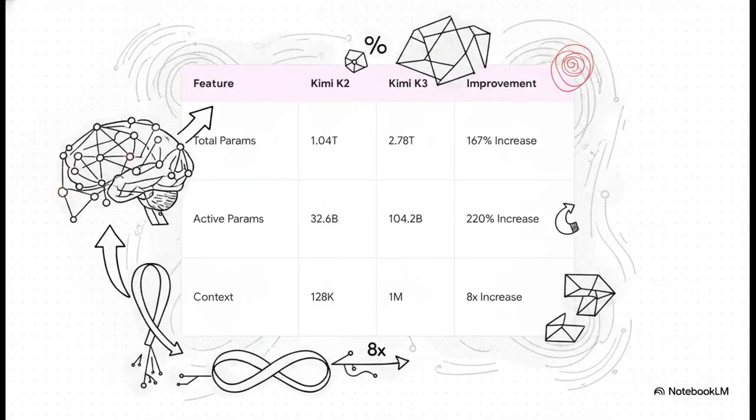And the tangible results of this architecture? Compared to its predecessor, Kimi K2, the leap is just staggering. Total parameters jump by 167%. The actively thinking parameters per token, the activated parameters actually doing the work, increased by 220%, up to 104.2 billion. And the context length explodes by 8 times, going from 128,000 to a full 1 million tokens. By refining these architectural foundations, Kimi K3 achieves a massive 2.5 times improvement in overall scaling efficiency compared to K2.